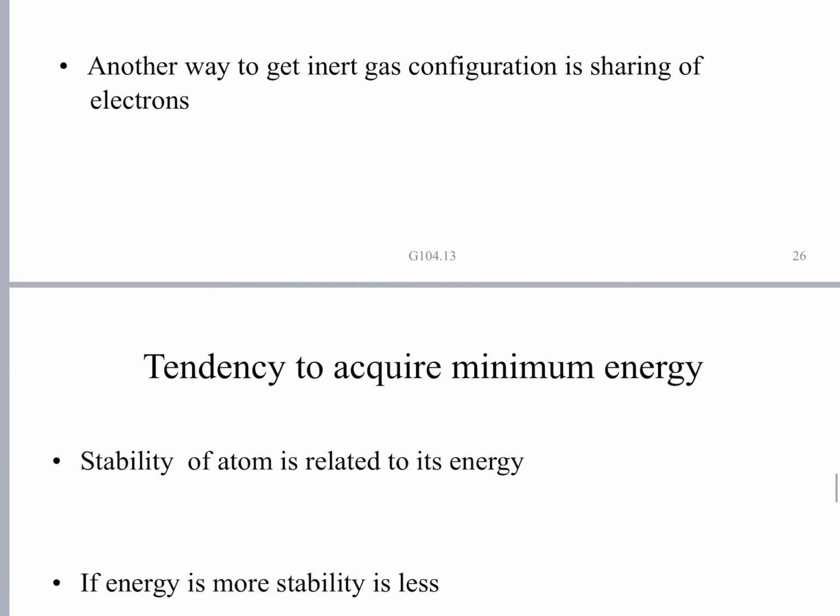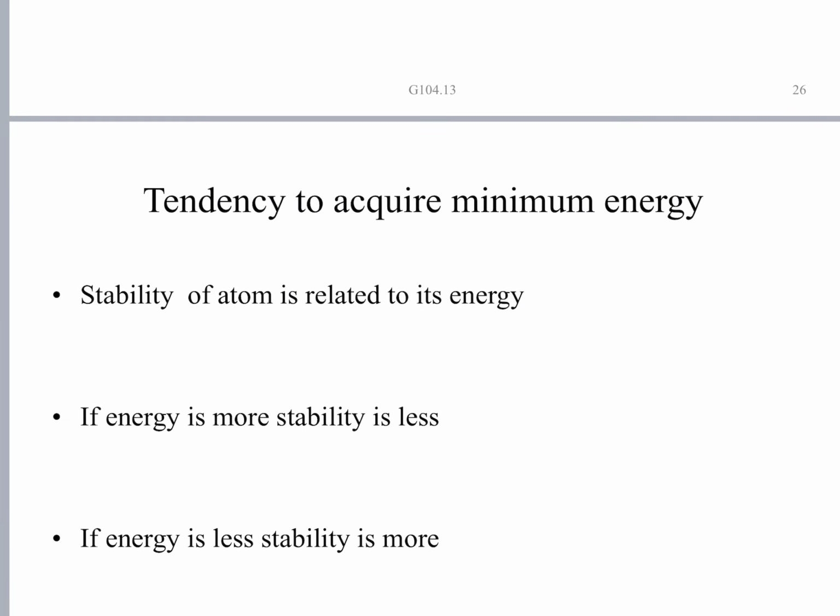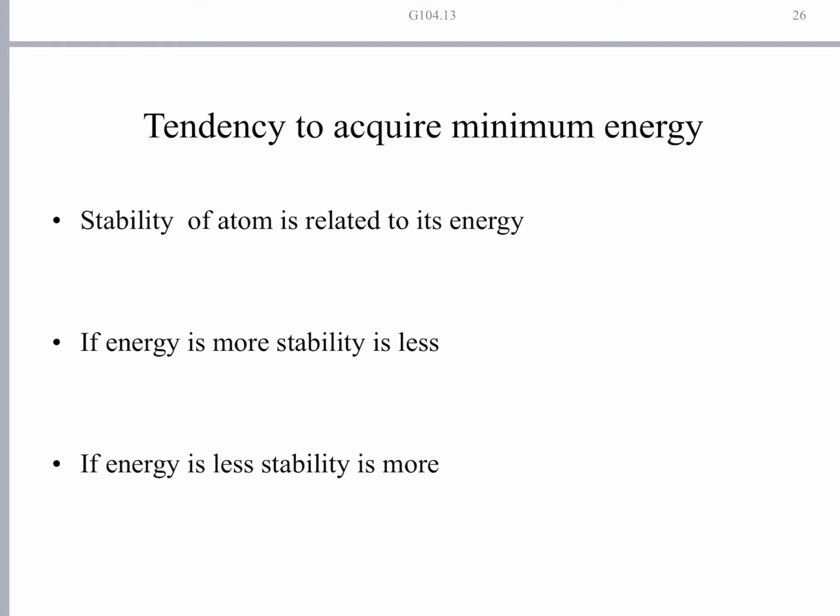Next, the tendency to acquire minimum energy. The stability of an atom is related to its energy. The more the energy, the less the stability. If the energy is less, the stability will be more.